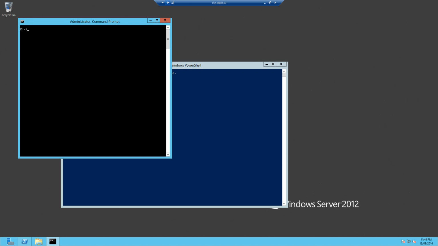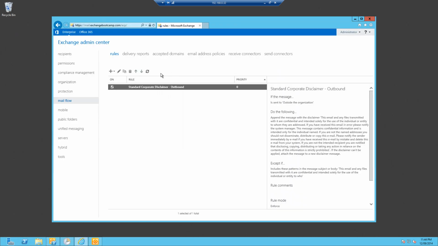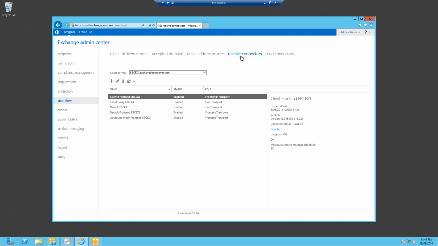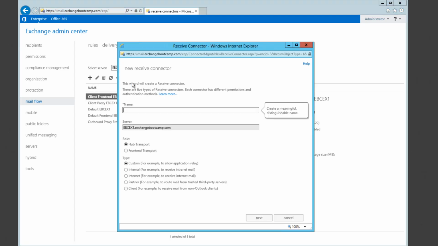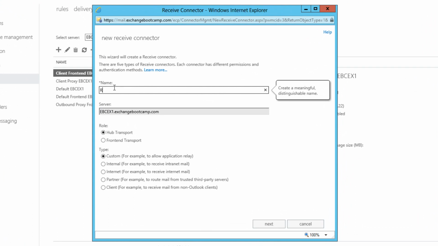So let's go over to the Exchange server. And here in the Exchange Admin Center, in the Mail Flow section, go to Receive Connectors. Here are the default Receive Connectors that are installed with Exchange automatically. We're going to create a new one, and I'm going to just call it Relay Connector, and I will put my server name into that connector name as well, just to be consistent with the other ones. You might imagine that if you had multiple servers in your organization, appending the name of the server to the connector would make a lot of sense in those cases.